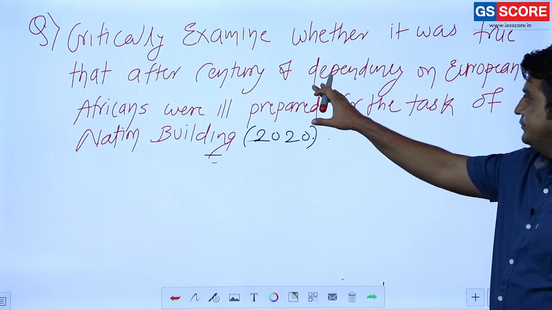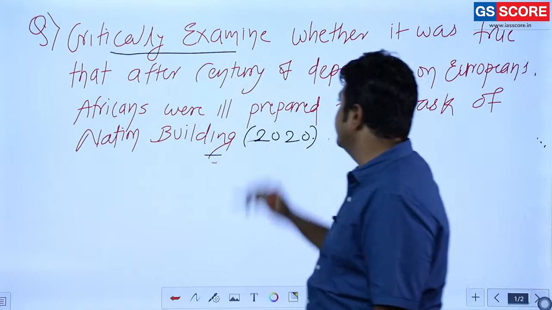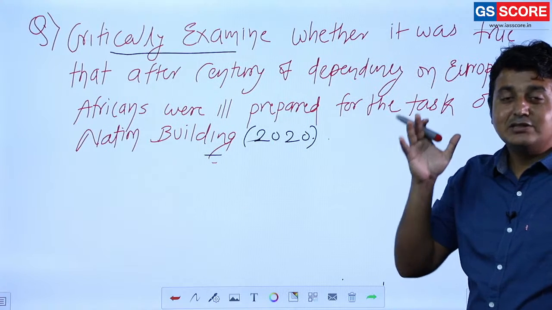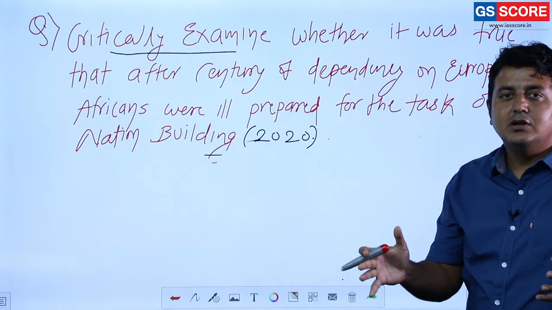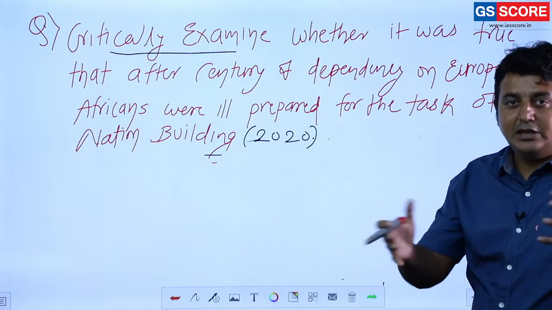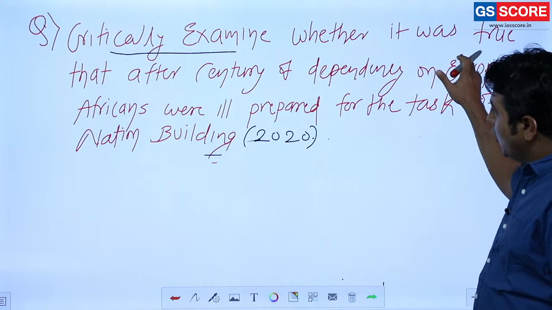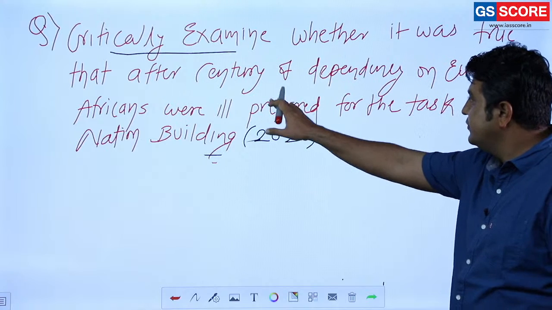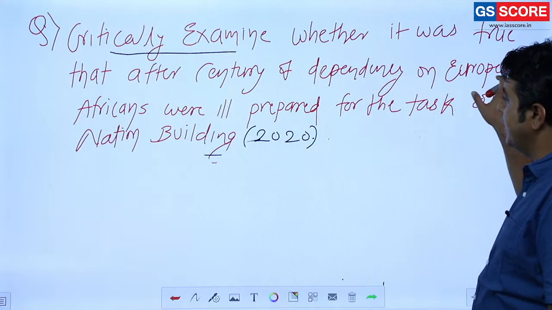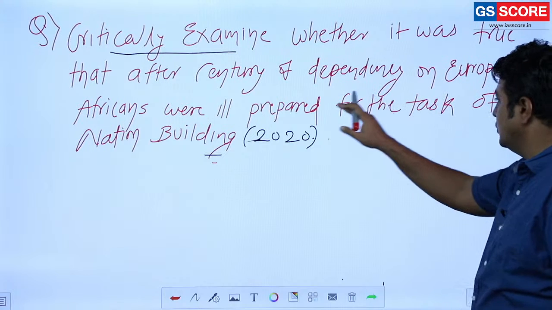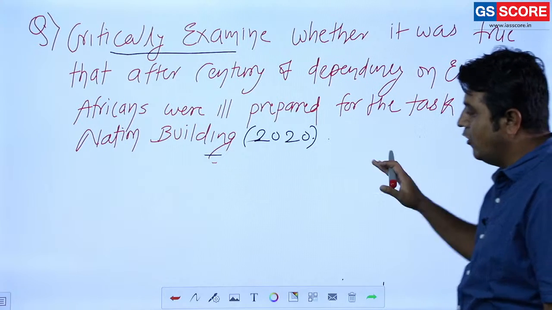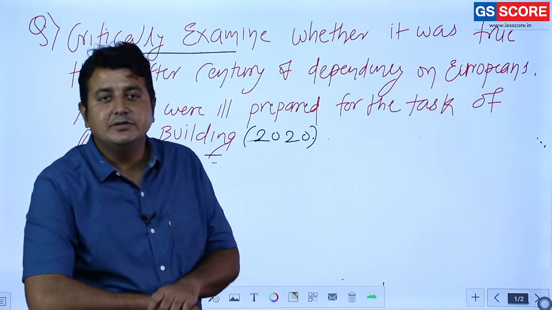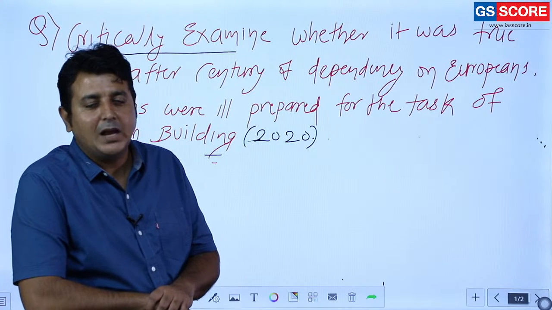Critically examine, keyword: critically examine, means you cannot take one stand. You have to discuss rationally without any prejudice whether it was true that after a century of dependency on European powers, Africans were ill prepared for the task of nation building. How are you going to deal with this? Any idea, any guess?